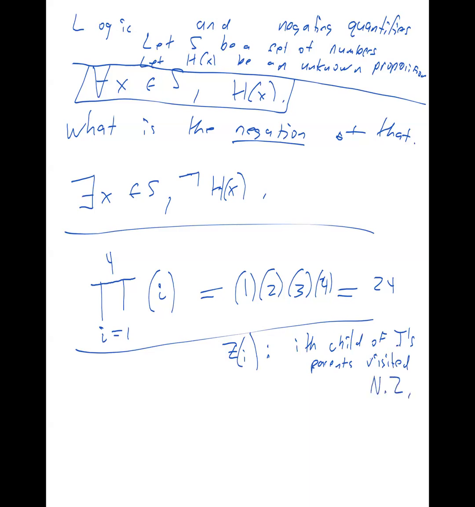So what does the statement Z1 mean? That means the first child of my parents visited New Zealand, which would be Elizabeth. What does Z2 mean? That means the second child of my parents visited New Zealand, which would be my brother Matthew. So basically the statement Z(i) is defined as the ith child of my parents has visited New Zealand. How would I write that none of the children of my parents have visited New Zealand? How would I write that?